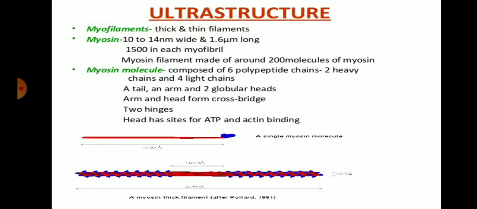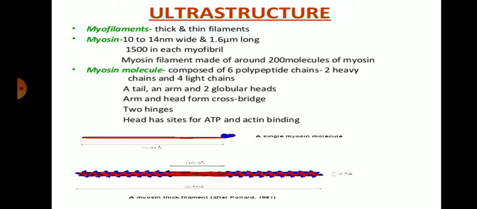So let's see the ultrastructure of the muscle fiber. In the sarcomere, the myofilament consists of two filaments, thick and thin, where the thick filament is made up of myosin, which is about 10 to 14 nanometers wide and 1.6 micrometers long. About 1500 myosin filaments are present in each myofibril. Each myosin filament is made up of around 200 molecules of myosin.